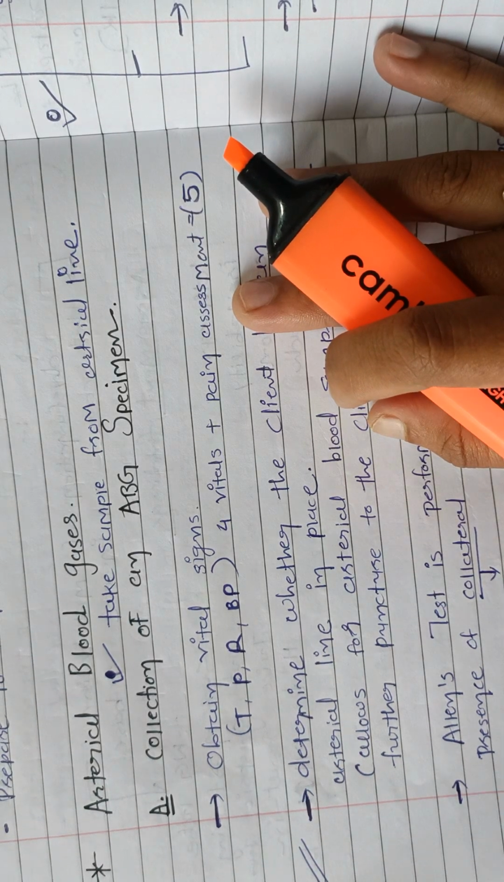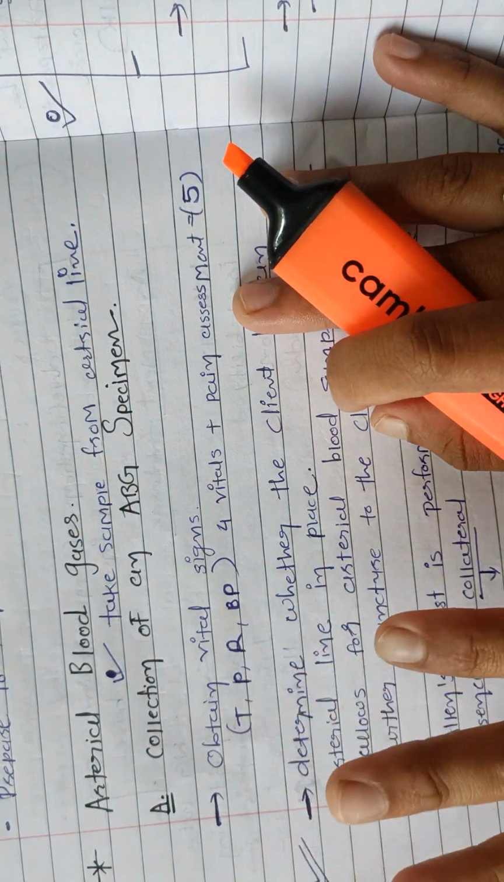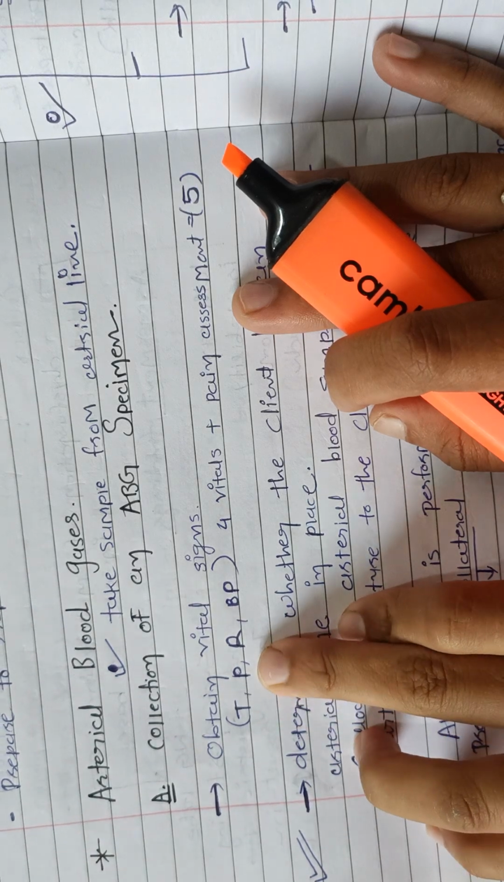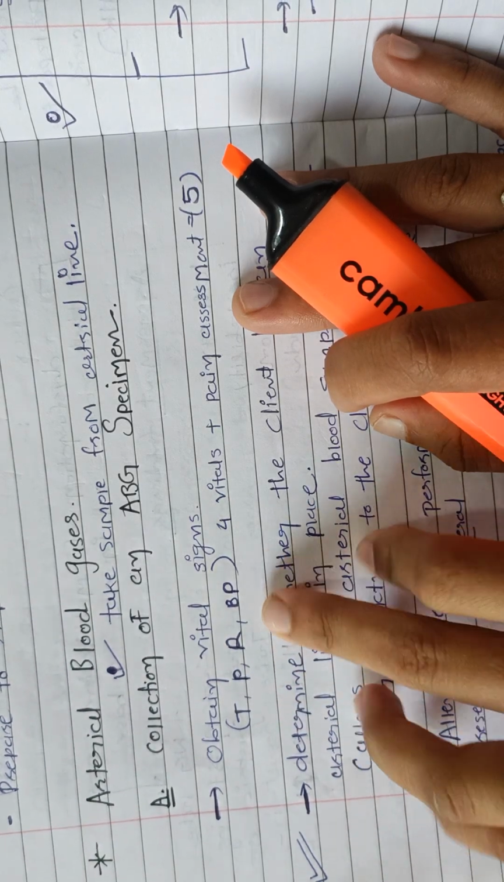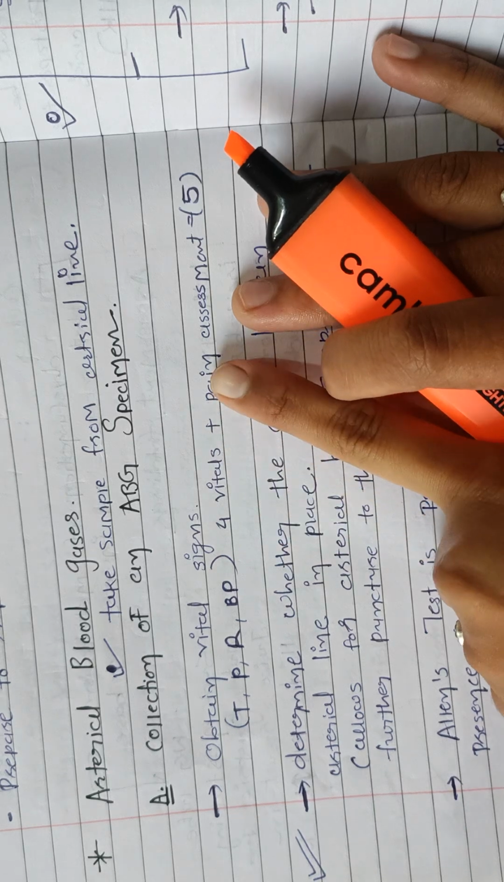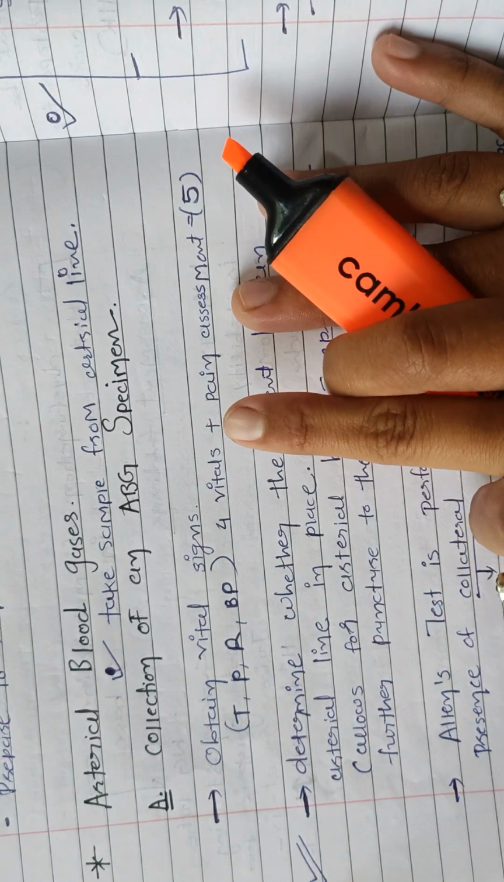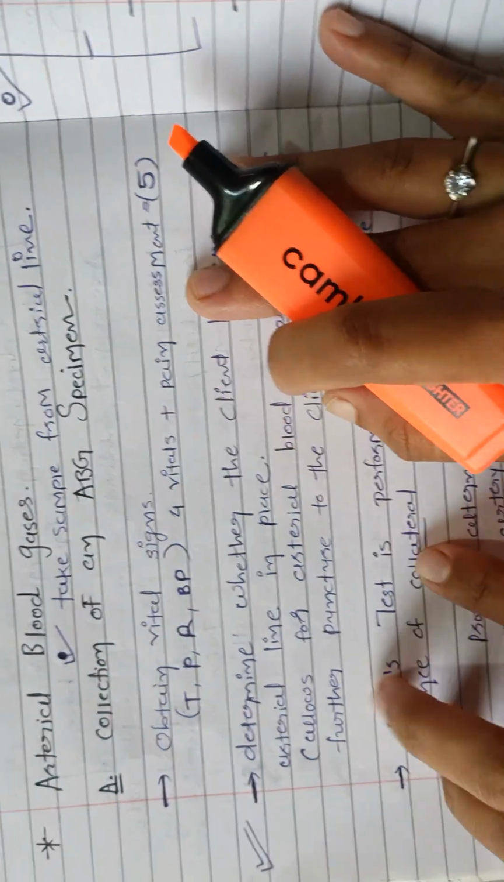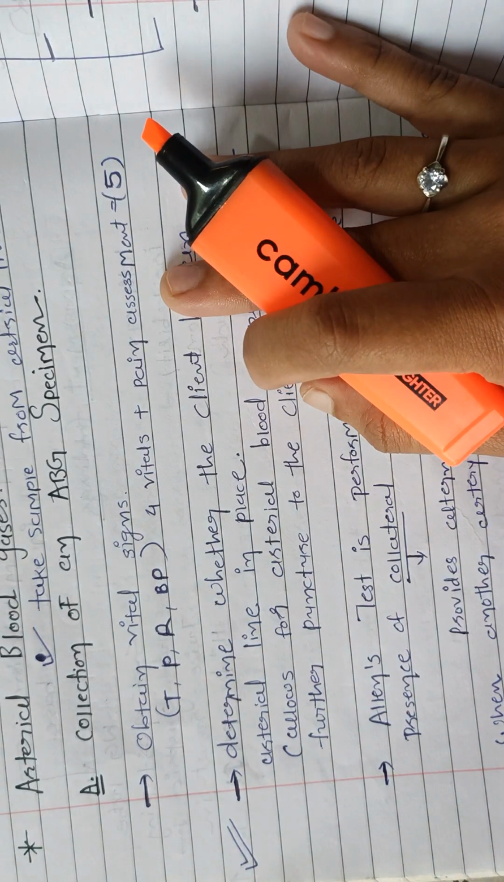So first, obtain vital signs. There are 4 vital signs: temperature, pulse, respiration and BP. 4 vital signs plus pain assessment, that is 5. Fifth vital sign is pain and sixth one is O2.